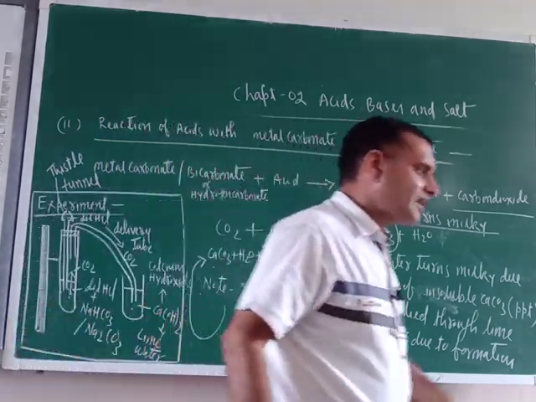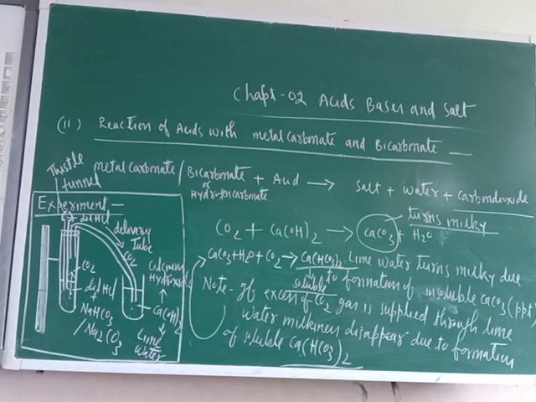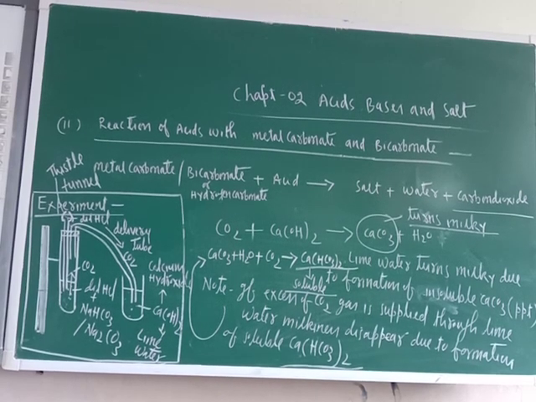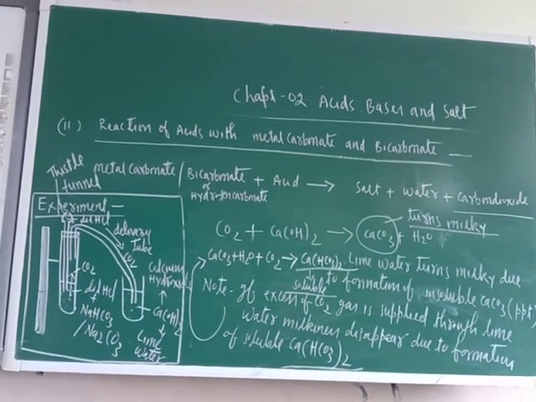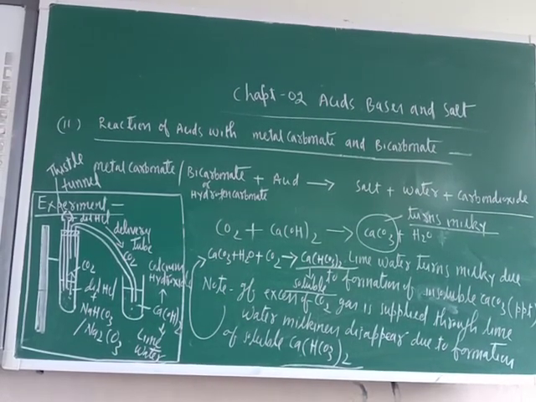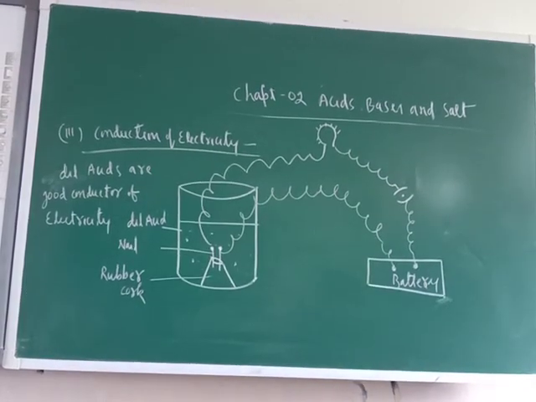So these are some of the features of reaction of carbonates and bicarbonates with acids. Whatever examples are given in the NCERT book, I took all those examples and explained. Please note down all those things properly, because these are very, very important and useful content. And again your monthly test would be there, so anything can be asked. So please see all those things. Okay, so one more property of acids I am completing here.